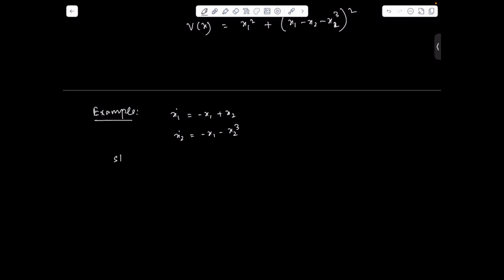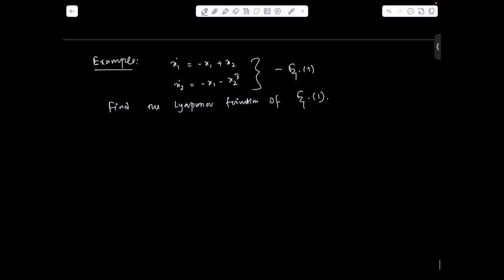Find the Lyapunov function of equation 1. So solution. Here we can form the function f of x, which is minus x1 plus x2, minus x1 minus x2 cube.